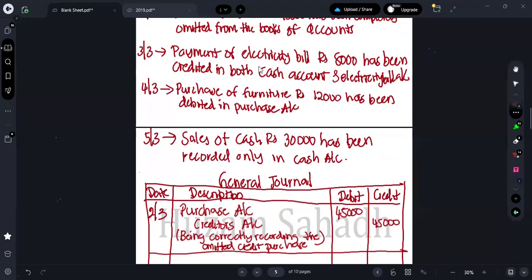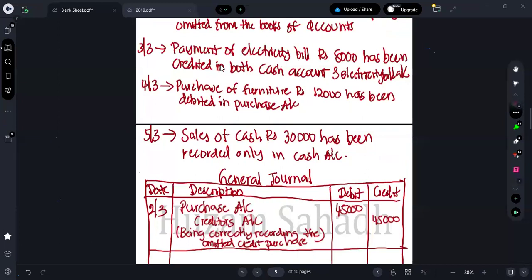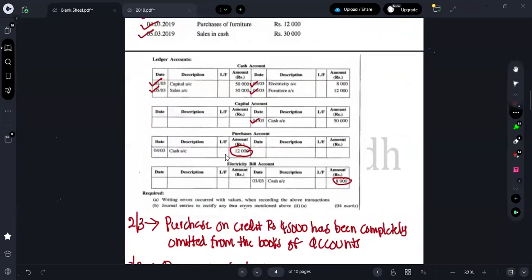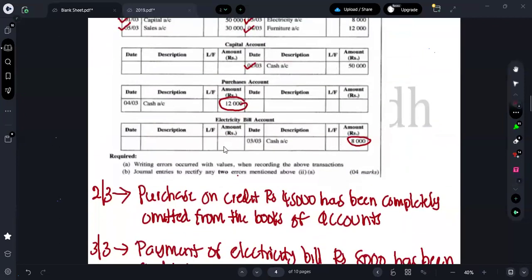Next one you can say it as what? Payment of electricity bill 8,000 has been credited in both cash account and capital account. No, cash account is correctly credited, fine. But electricity account, do they want to credit 8,000? No. In electricity account, they should debit 8,000. So in order to cancel this 8,000, we should debit 8,000. Actually, there should be an 8,000 in the debit side. Therefore, in total, how much are we supposed to debit in electricity bill account?